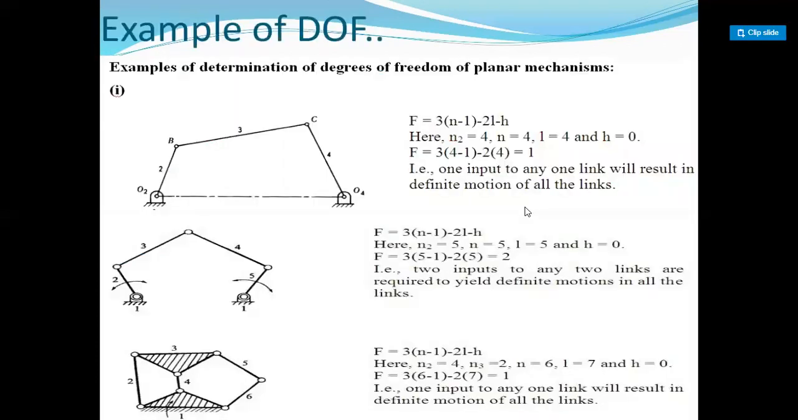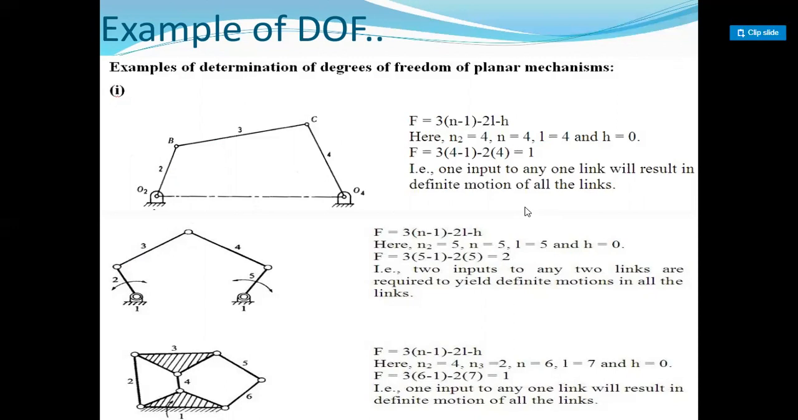Now, this is the example of degree of freedom. First is the 4-bar chain mechanism, or you can say its number of links is 4. Then the degree of freedom equation is 3 into 4 minus 1 minus 2 into 4, equal to 1, right? Simple mechanism. First example is the 4-bar mechanism. We can get 1 as the unit.